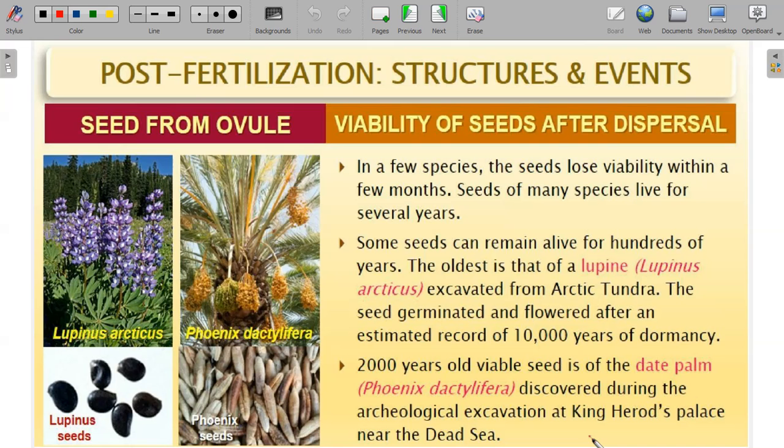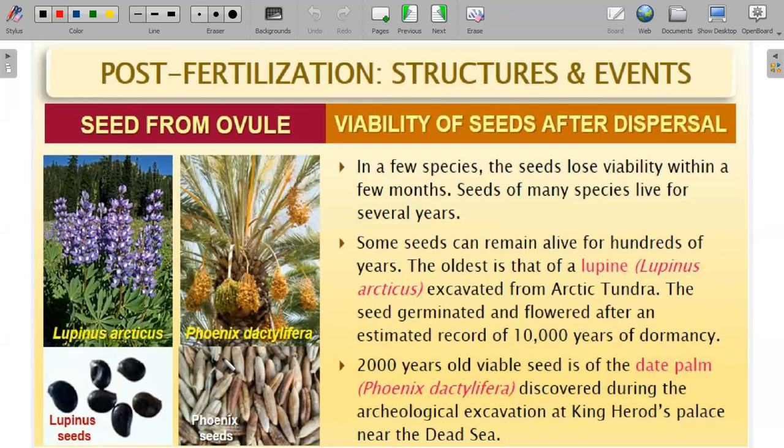Next is viability of seed after dispersal. There are some seeds which have lived for hundreds of years. You can see here Lupinus arcticus, the oldest, excavated from the Arctic tundra. The seed germinated and flowered after an estimated record of 10,000 years of dormancy. I told you that in your home you store seeds for 1 year, but this is about 10,000 years of dormancy. After that, these seeds germinated.